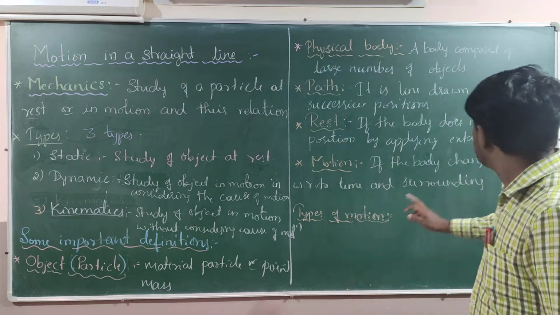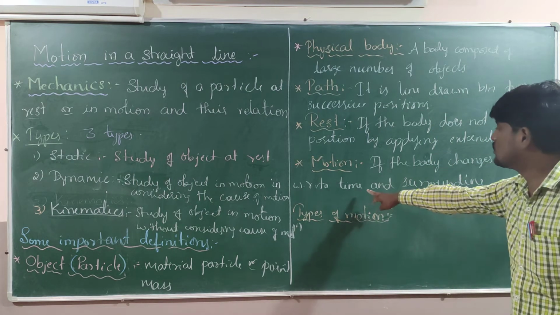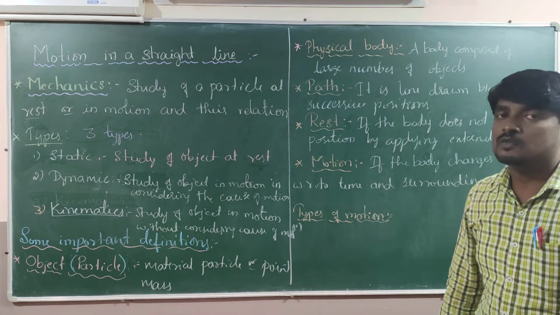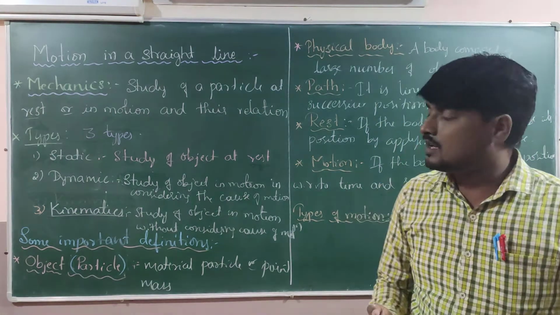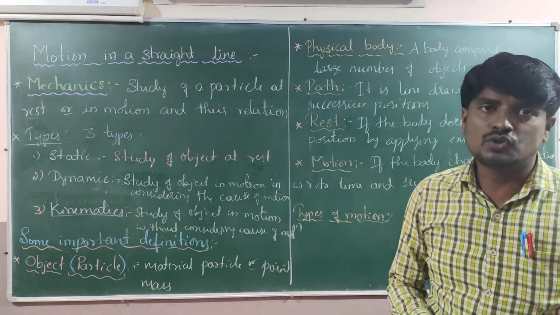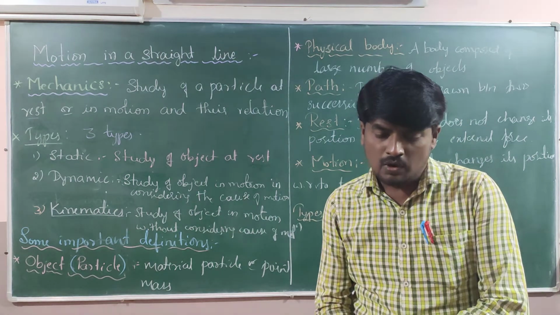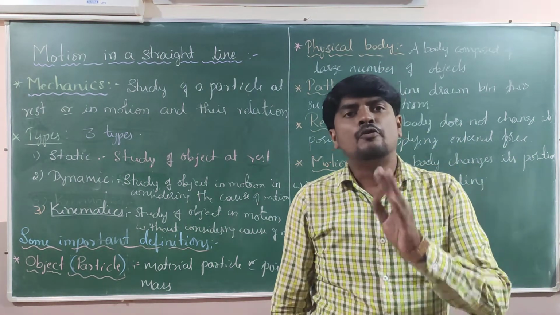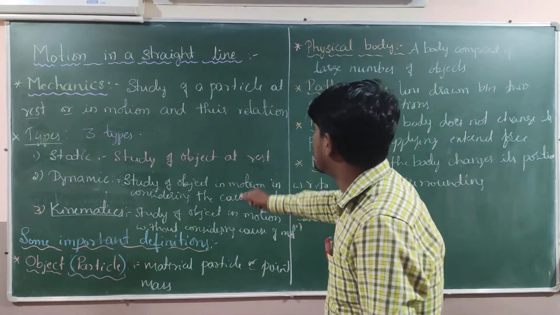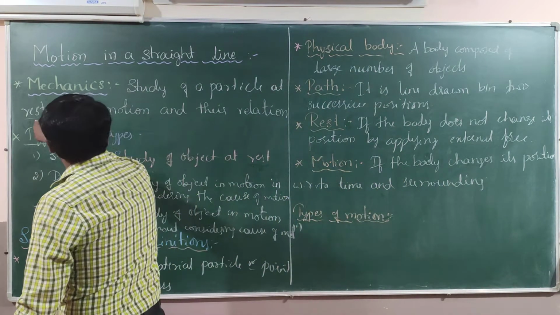If the body changes its position with respect to time and the surrounding, then it is called as what? Motion. Then here we will come across types of motion. How many types of motions do we actually have in nature? Now to understand this concept, first and foremost we should understand the relation between rest and motion.